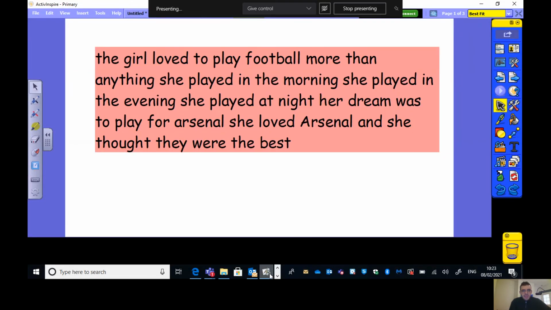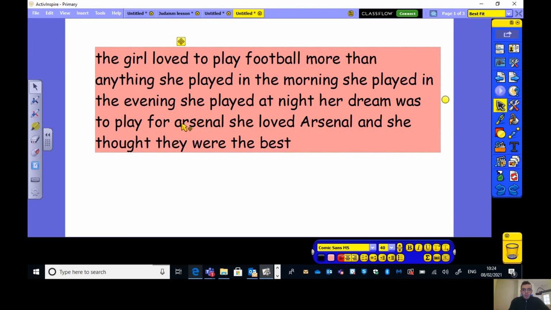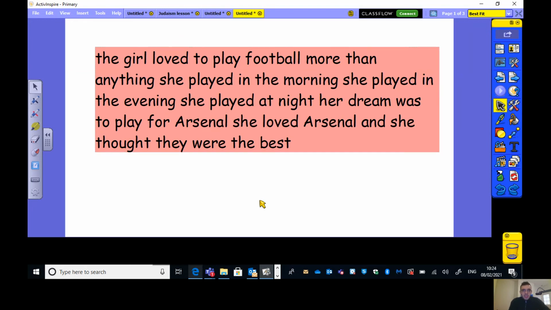So I've got this text here. Before we even start reading it, I want you to think why we use full stops. We use full stops because we want to tell the reader that we have finished writing about a certain bit of information. So once we've finished one bit of information, we need a full stop. But you can replace a full stop with a conjunction. It's really important we know that we do not have a full stop and a conjunction together. It's one or the other. I will show you what I mean in this now.